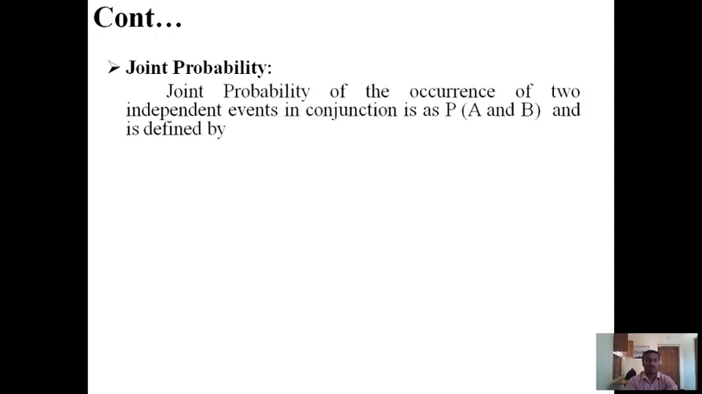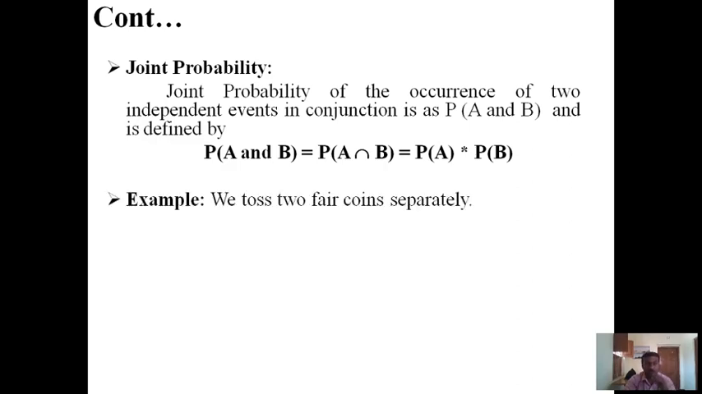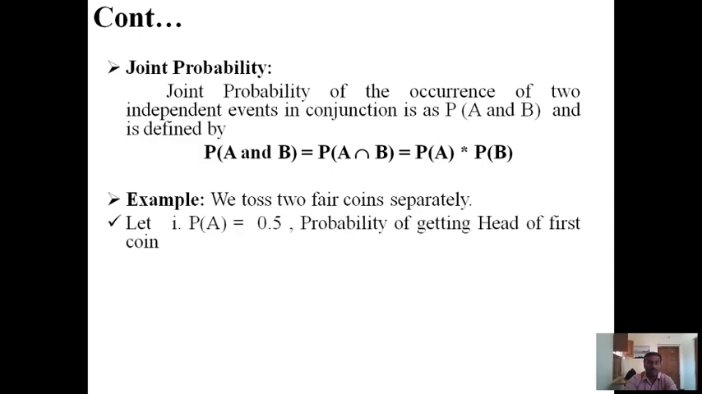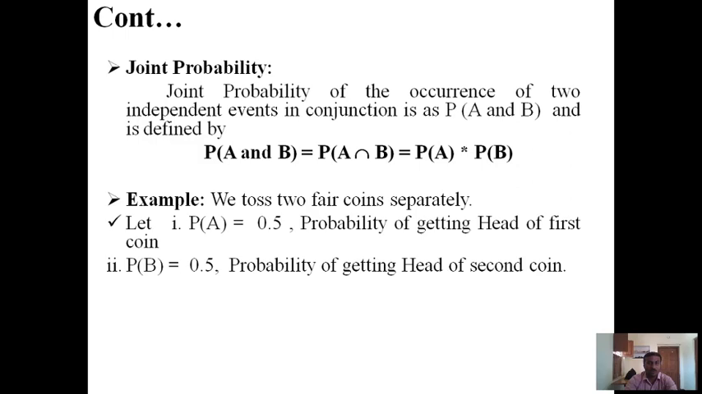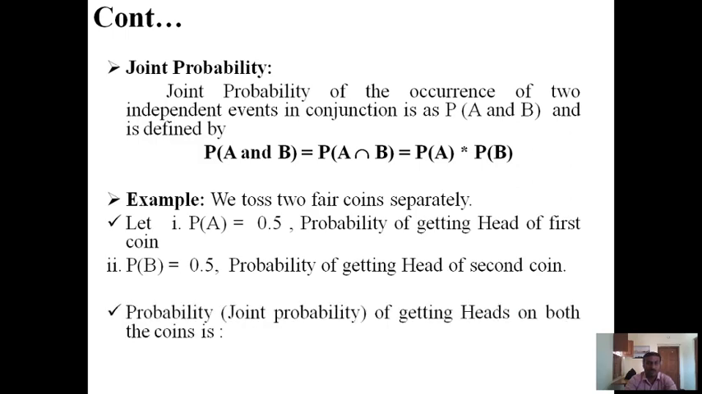Joint probability. Joint probability of the occurrence of two independent events in conjunction is P of A and B, and is defined by P of A and B is equal to P of A intersection B is equal to P of A into P of B. Example, we toss two fair coins separately. Let 1, P of A is equal to 0.5, probability of getting head on the first coin. 2, probability of B is equal to 0.5, probability of getting head on the second coin.